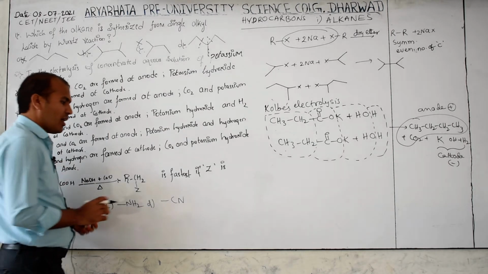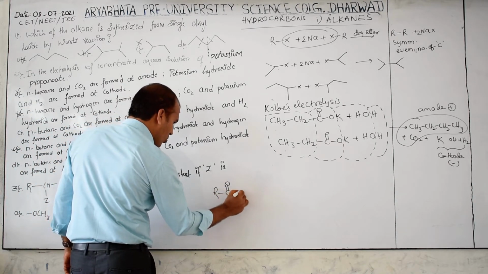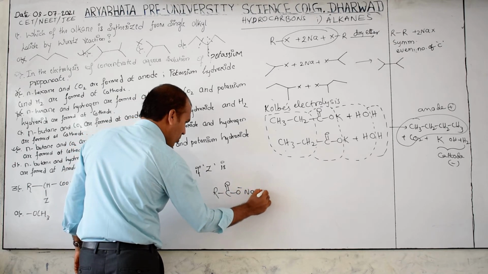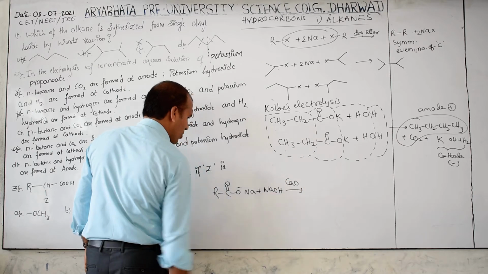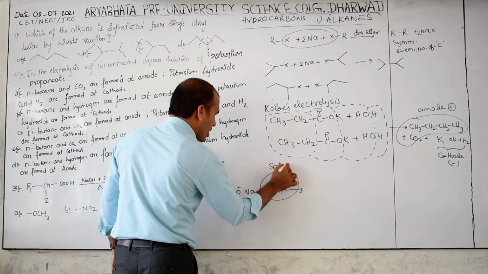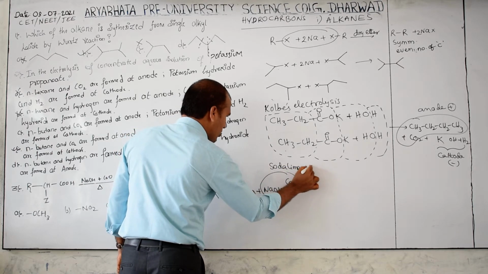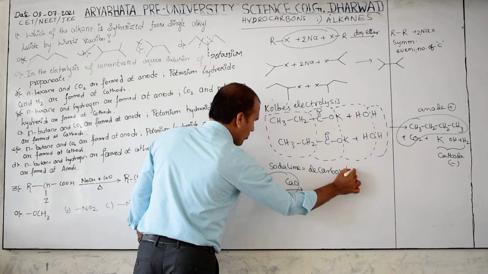But you should know that RCOO- Na+ with NaOH and CaO, this mixture is called soda lime. What do you call this? Soda lime. Soda lime is a decarboxylating agent.